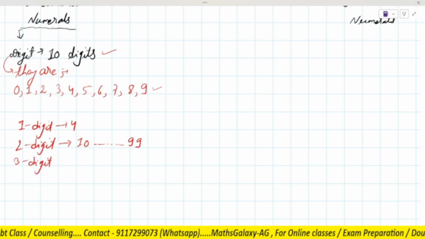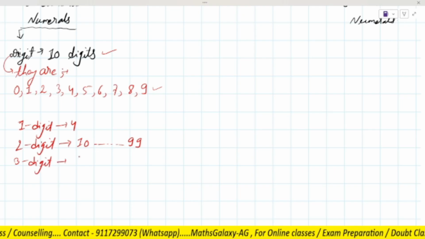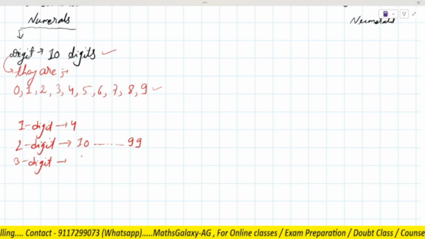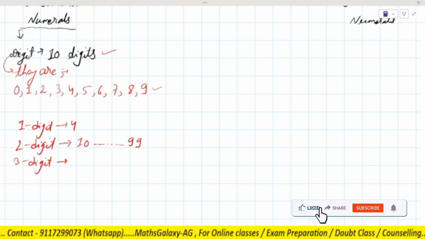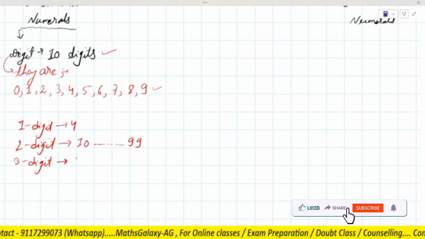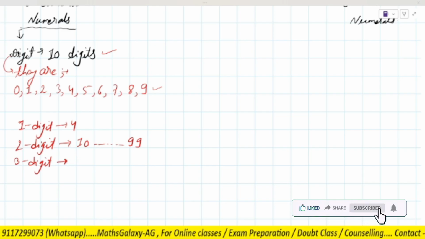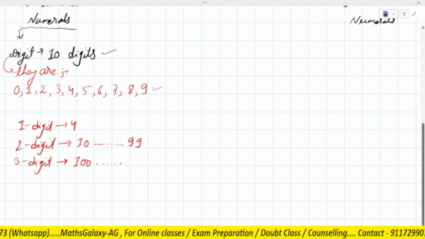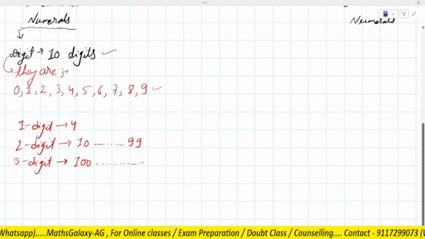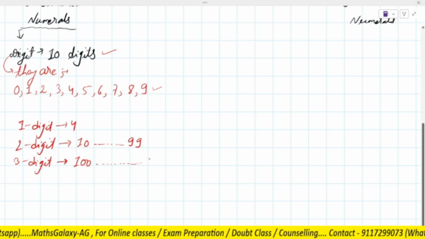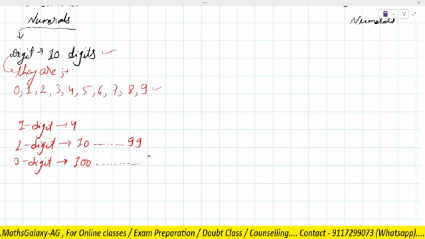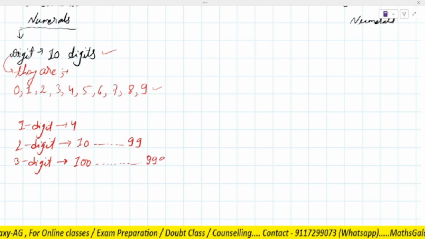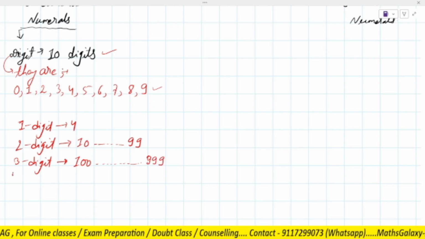The smallest three digit number is 100, and it will go till the largest three digit number, 999. Very good.